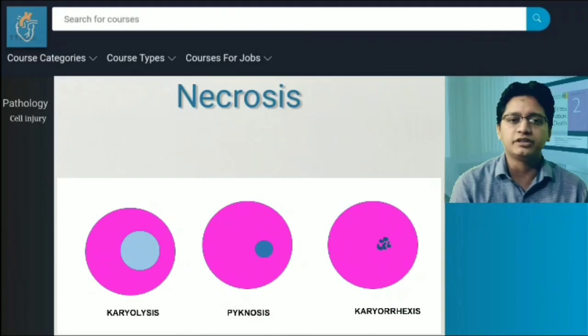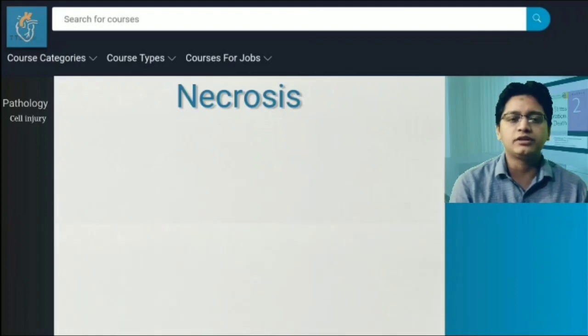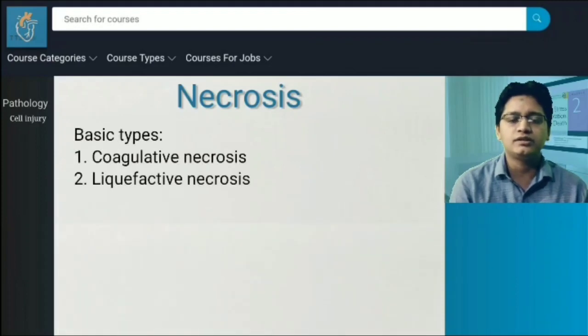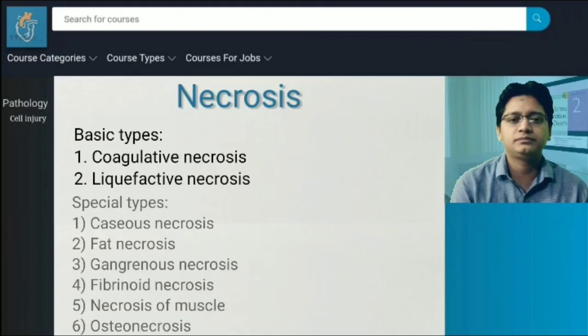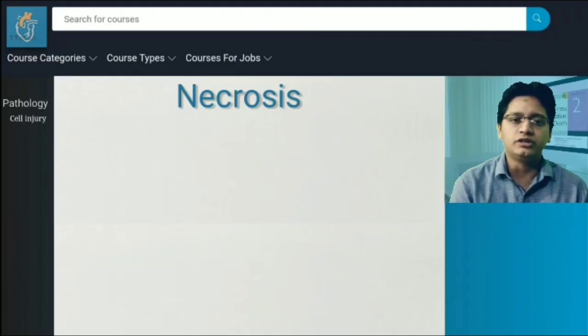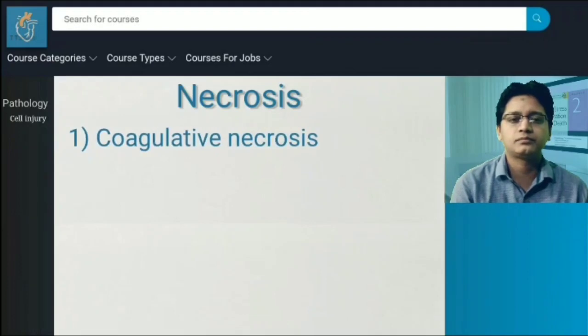Now come to the classification of necrosis. There are two basic types of necrosis. These are coagulative necrosis and liquefactive necrosis. There are some other special types. Now come to the basic types.